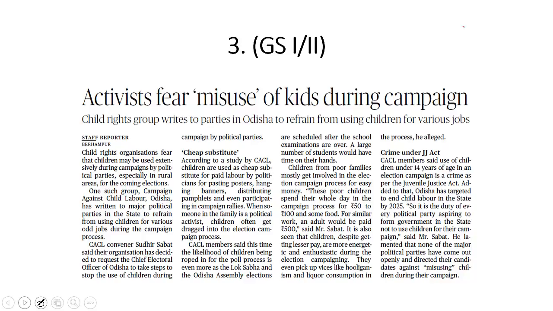These children are paid in the range of 50 to 100 rupees per day, but despite the fact that they are paid less than the adults, they are more energetic, more enthusiastic in these campaigns. But in this process, they are exposed to hooliganism, they are exposed to liquor consumption. And that is why this newspaper article is relevant for your GS paper 1, which deals with social issues.